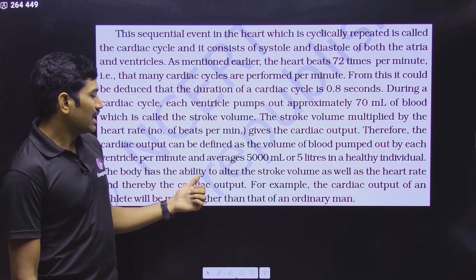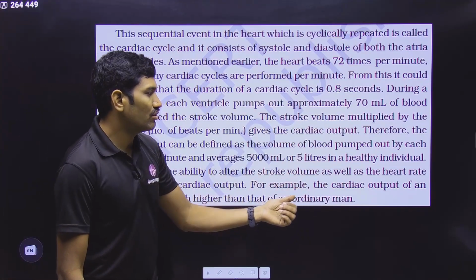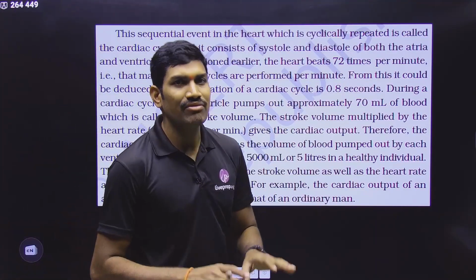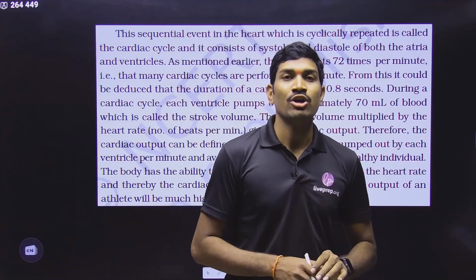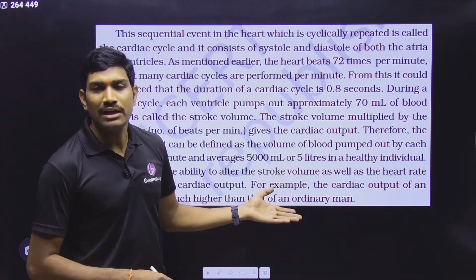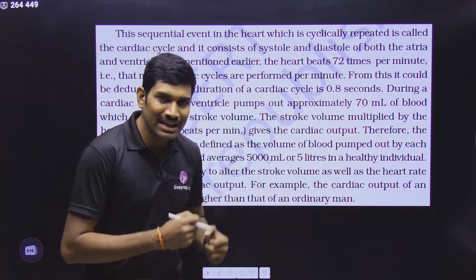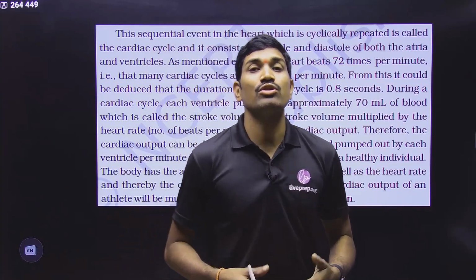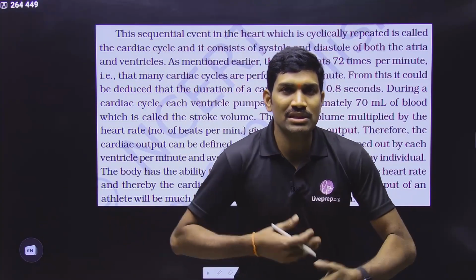The body has the ability to alter the stroke volume as well as the heart rate. Under resting conditions for a normal individual, this is the value. Suppose you are running, then heartbeat will increase and cardiac output will also increase, because when we are running, our body tissues and cells need more nutrients and oxygen, so they have to be supplied very quickly.